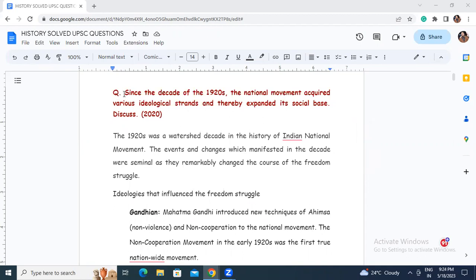The first question is: Since the decade of the 1920s, the national movement acquired various ideological strands and thereby expanded its social base.